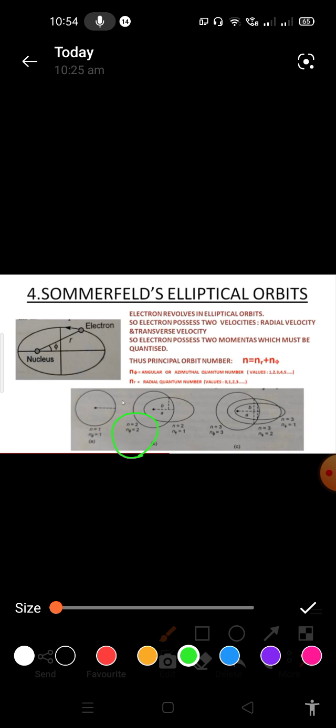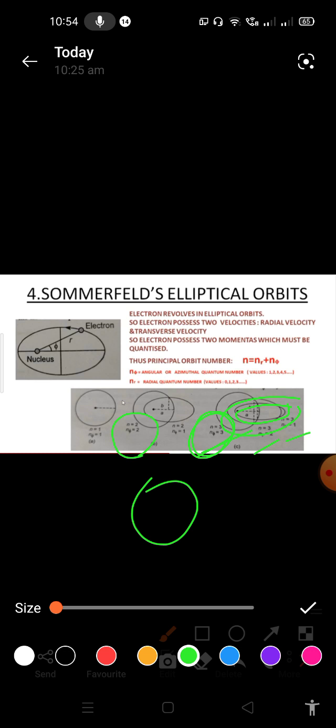Okay, for example, if n is equals to 3, n is equals to 3 means n pi is equals to 1, n pi is equals to 2, n pi is equals to 3. Okay, in the three cases, whenever n and n pi both are equal, that case is called circular path. But n and n pi not equal, in that case there are two elliptical orbits like this.